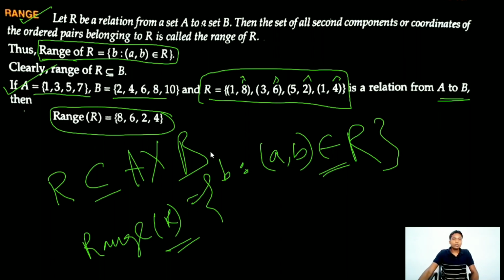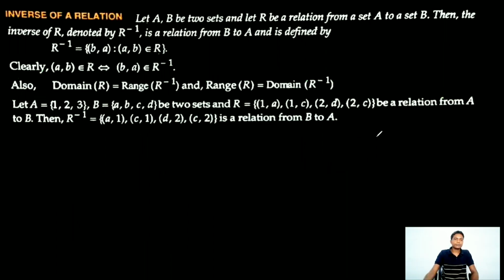Now coming to inverse relation. What is an inverse relation?